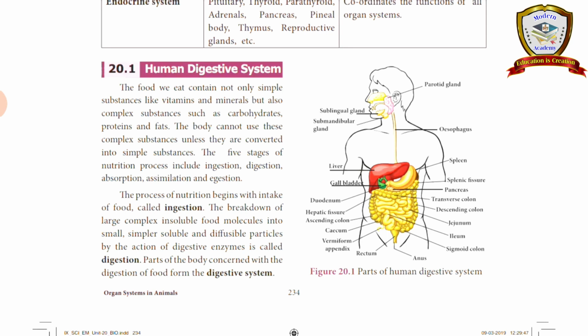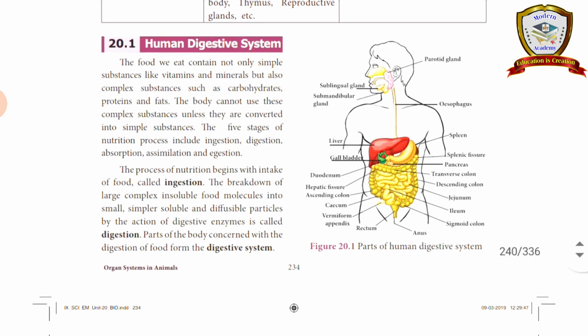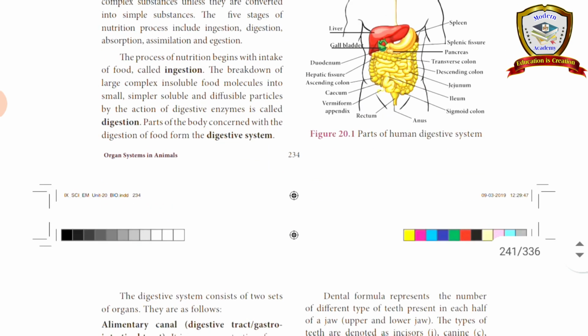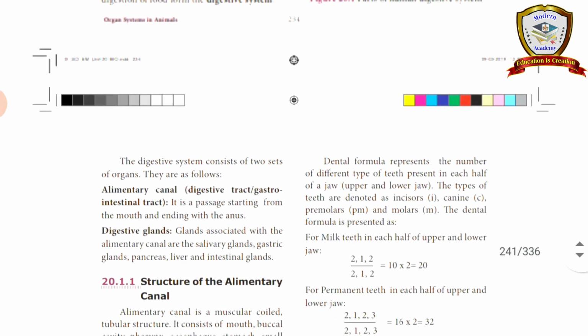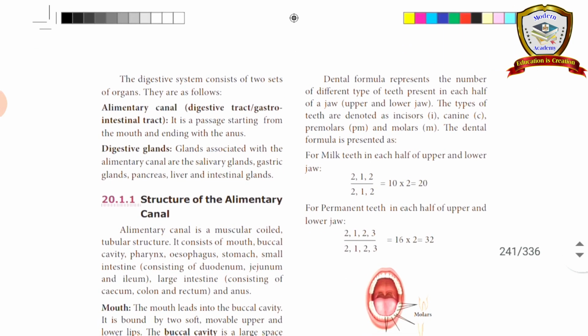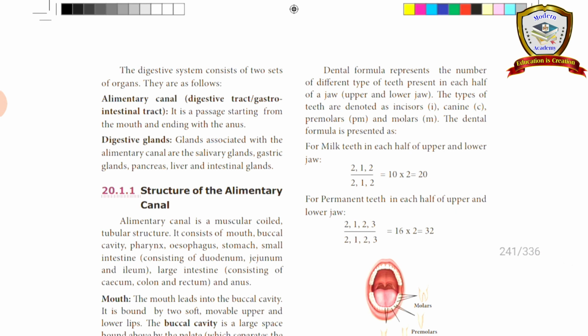So the digestive system does its work in 5 steps: ingestion, digestion, absorption, assimilation and egestion. The digestive system consists of 2 sets of organs. I told you before what organs are present in the digestive system.